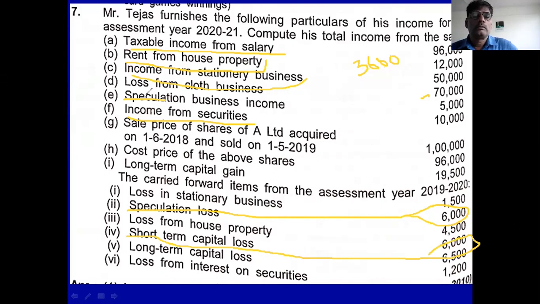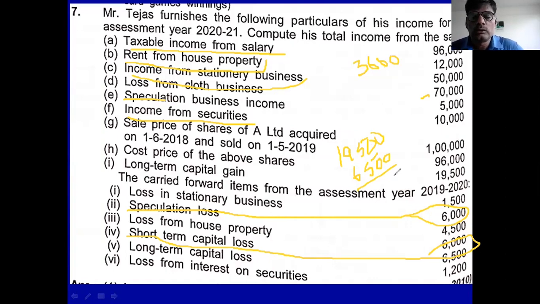Then come to the next. Long term capital gain is 19,000. In the long term capital gain, you deduct long term capital loss, 6,500. If you deduct 6,500, 19,500 is the income. In this 19,500, you deduct 6,500. Then 13,000 remains.